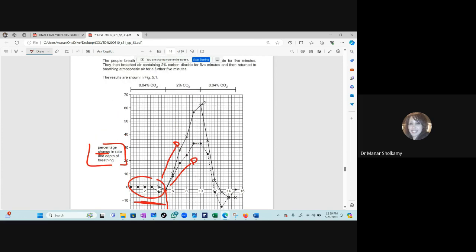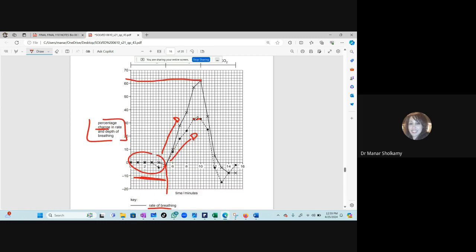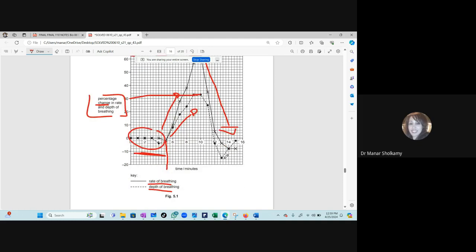And then they will reach a peak. One of them will reach a peak here and will become constant for a short time. Again, give numbers. Okay, the percentage change, the peak. Give numbers, give numbers, give numbers. And then both of them will decrease. And again, one of them will decrease more than the other.